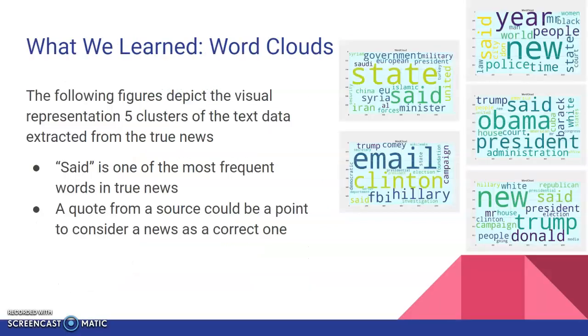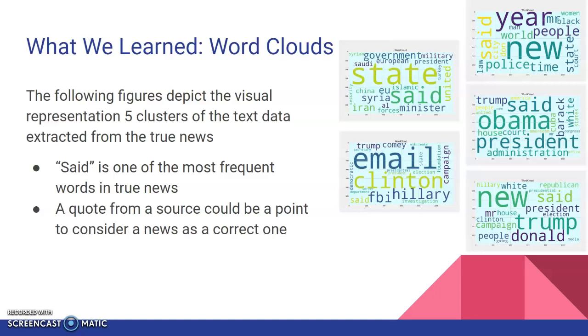Okay, now let me show you another representation. As you can see, these 5 figures are called word clouds. You can see the most frequent words that have been used. These 5 are for the true news only.